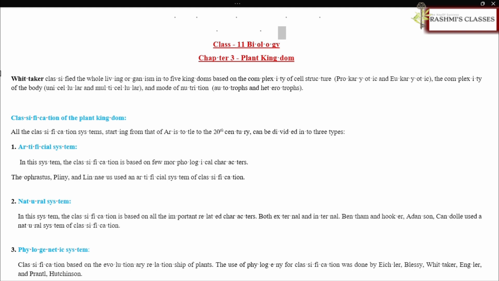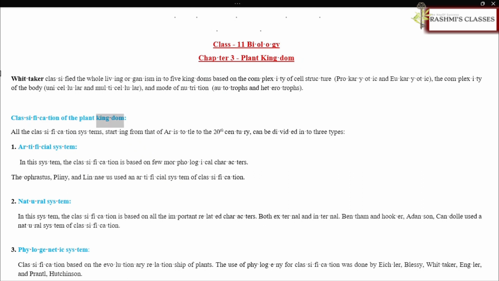Today we'll discuss Class 11 Biology, Chapter 3, Plant Kingdom. Whittaker classified the whole living organism into 5 kingdoms based on the complexity of cell structure, prokaryotic and eukaryotic, the complexity of the body, unicellular and multicellular, and mode of nutrition, autotrophs and heterotrophs.